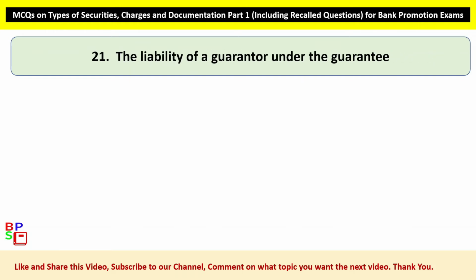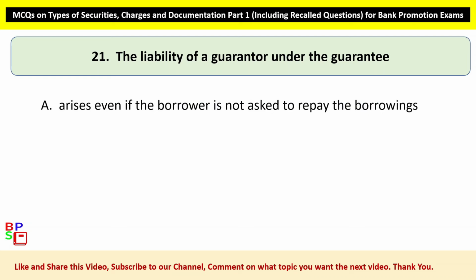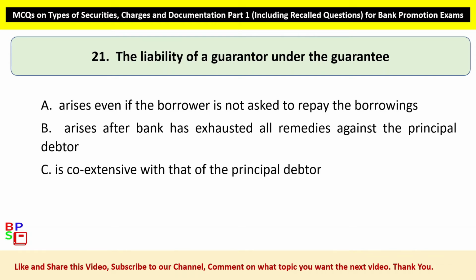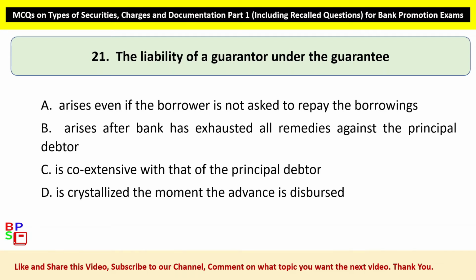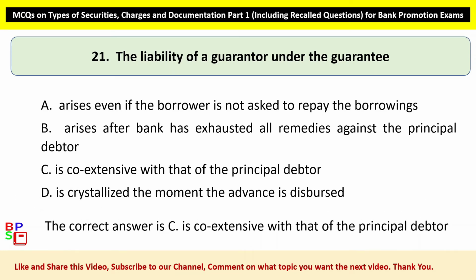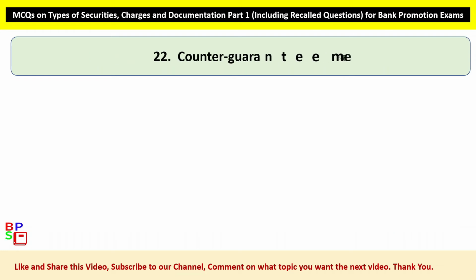21. The liability of a guarantor under the guarantee. Option A, arises even if the borrower is not asked to repay the borrowings. Option B, arises after bank has exhausted all remedies against the principal debtor. Option C, is coextensive with that of the principal debtor. Option D, is crystallized the moment the advance is disbursed. The correct answer is Option C, is coextensive with that of the principal debtor.